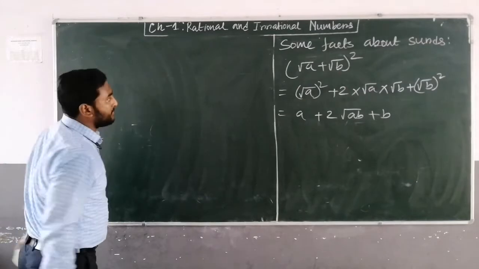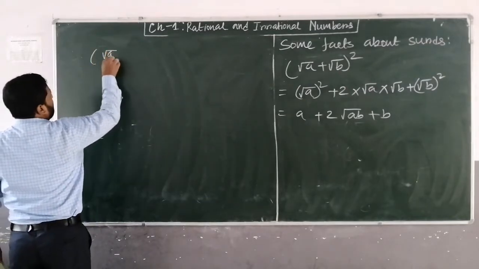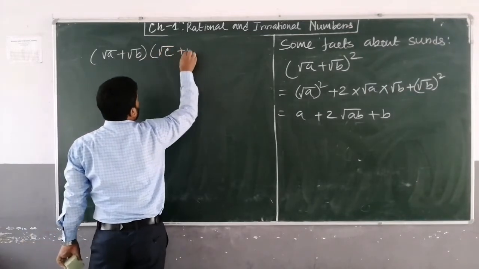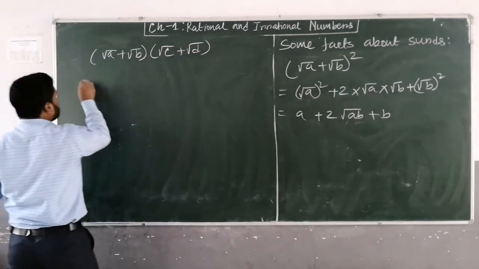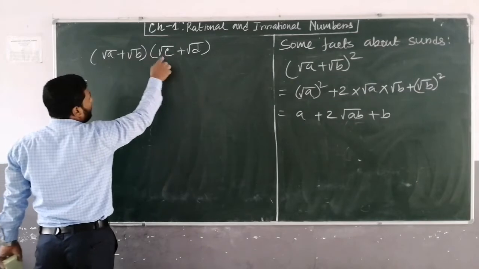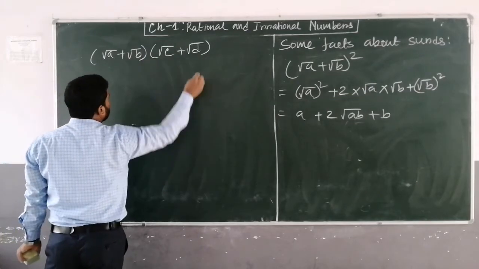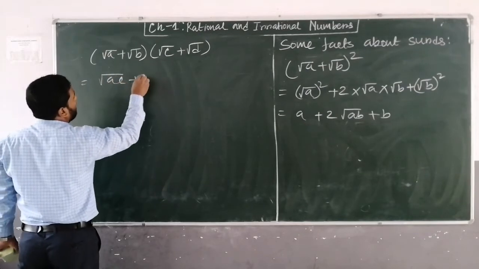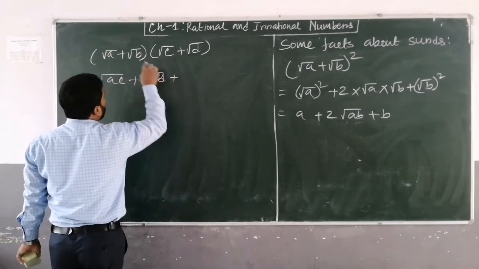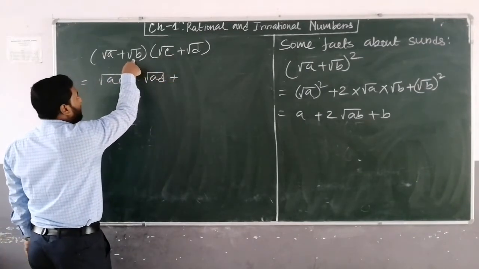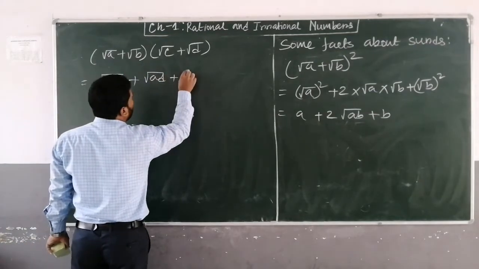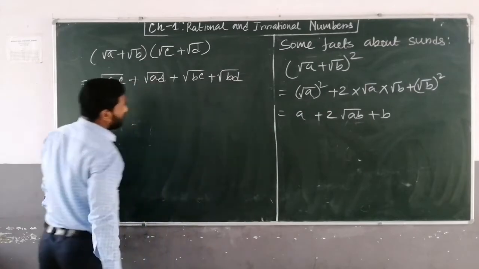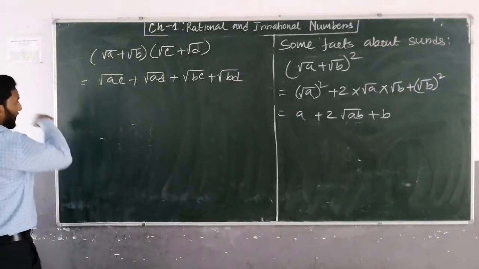And more facts, that is, suppose under root a plus under root b into under root c plus under root d. So that will be equal to, by under root a you will multiply these two, then under root b multiply these two. So by under root a it will be under root ac plus under root ad plus, by now multiply by under root b. So it will be under root bc plus under root bd.